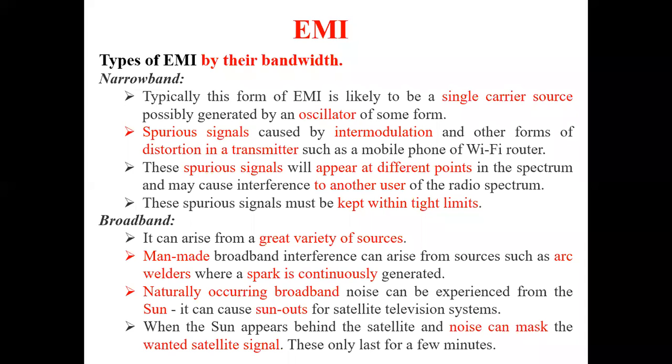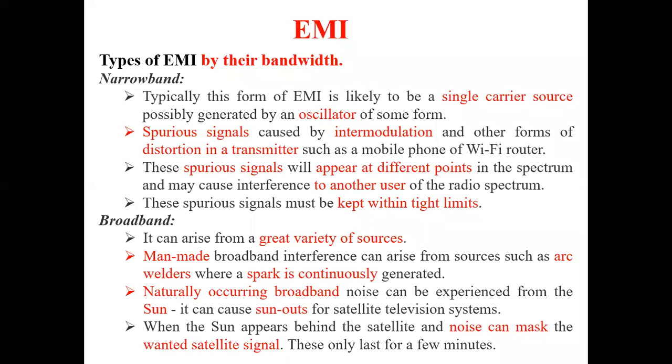The spurious signals will be caused by the oscillator which generates a signal, and these signals will appear at different points in the same spectrum, and when they do, they will interfere with other people who are using the same radio spectrum. That is nothing but the spurious signal, and this spurious signal is referred to as an interference, and it is likely to be in the narrow band.